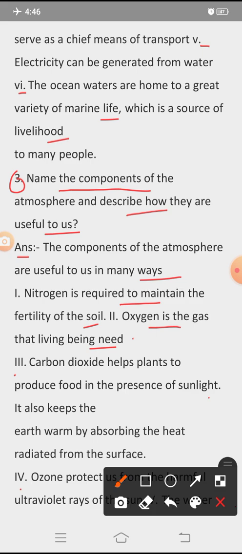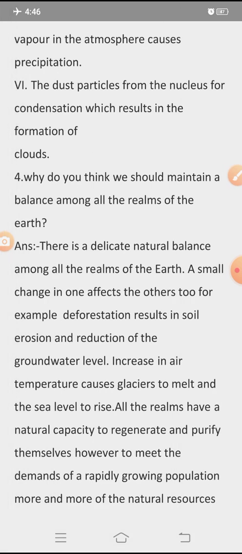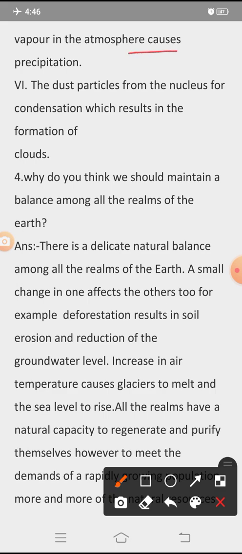Fourth, ozone protects us from the harmful ultraviolet rays of the sun. Fifth, the water vapor in the atmosphere causes precipitation. Sixth, the dust particles form the nucleus for condensation, which results in the formation of clouds.